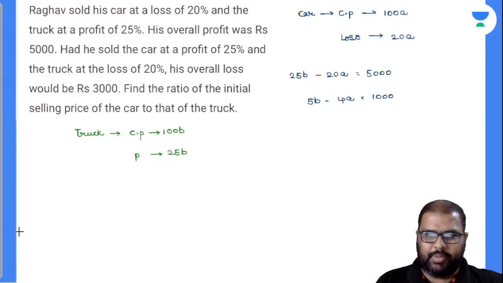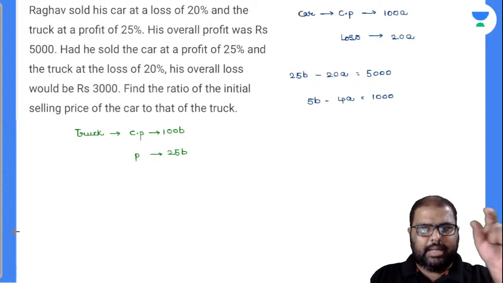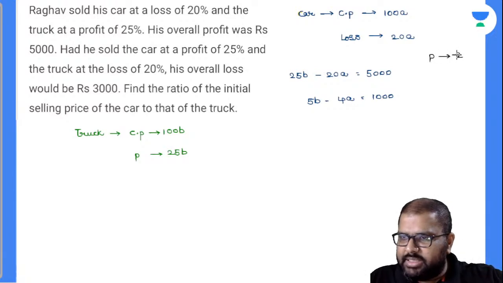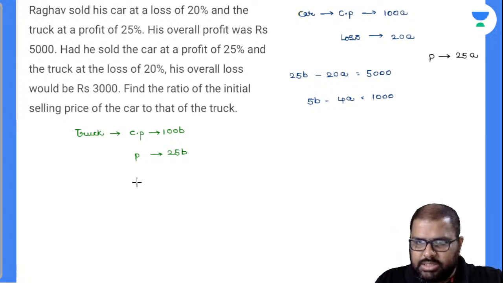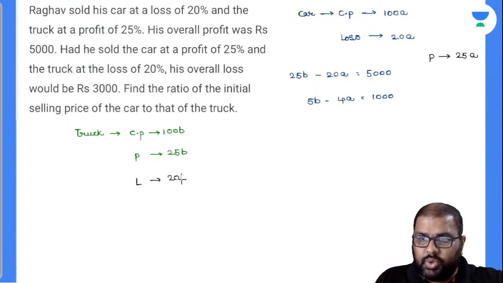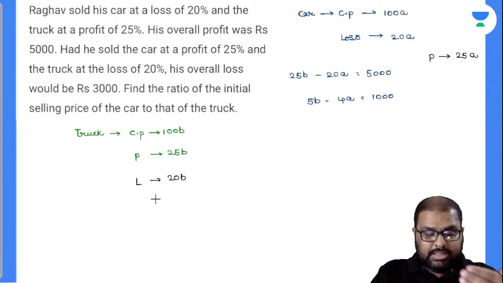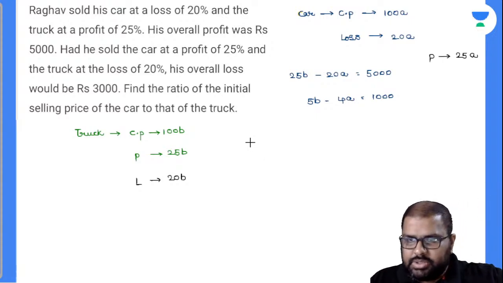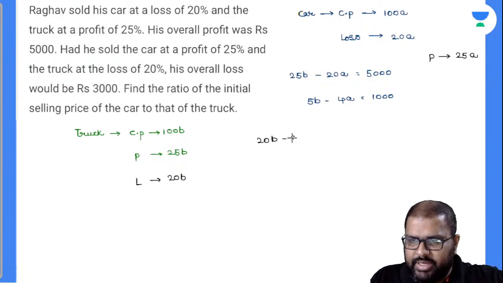I'll write down the next scenario. Had he sold the car at a profit of 25%. Now see here, now he got a profit of 25%, which means 25A. Now here he got a loss on truck at 20%. Is it 20B? And then his overall loss. So overall loss means the loss he got on truck is more than the profit that he got on car. So my equation will be changing like this: 20B minus 25A is equal to 3000.